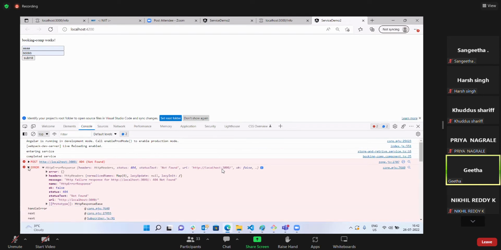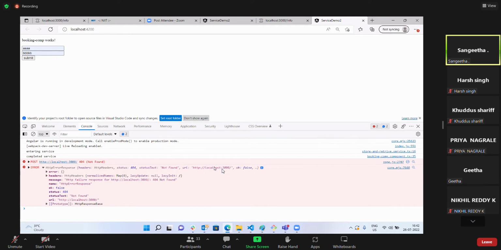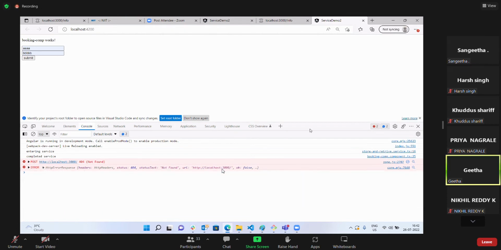Why is it not connecting to the server? Let's check the flow once. Let's check the URL once.